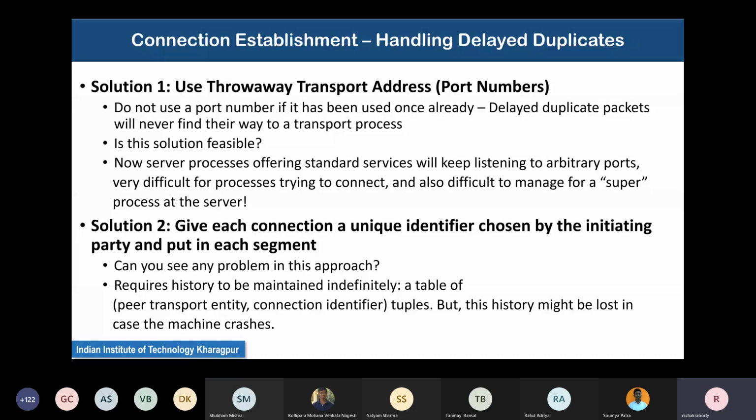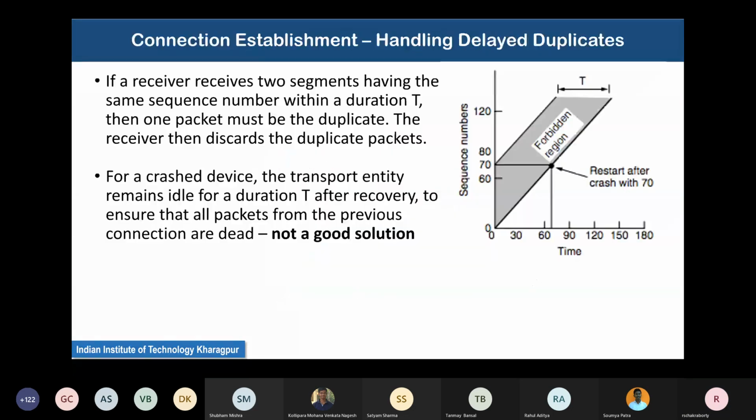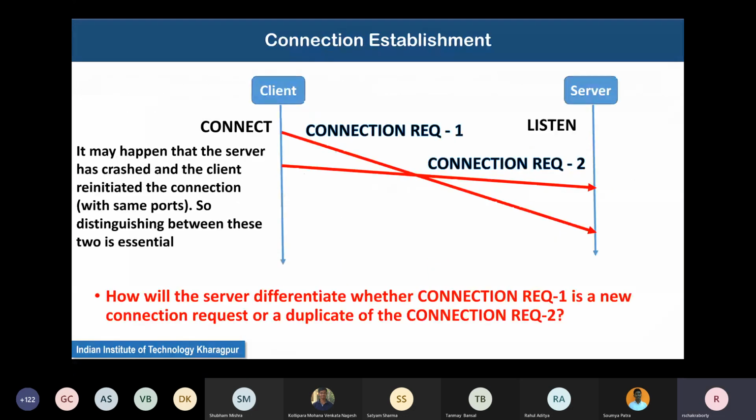Fine. In that case, what happens? Both connection request 1 and connection request 2 will have the same identifier, because connection request 1 has not been acknowledged back to the client. The client says, okay, I have not been able to successfully establish the connection, let me initiate connection request 2 with the same identifier.